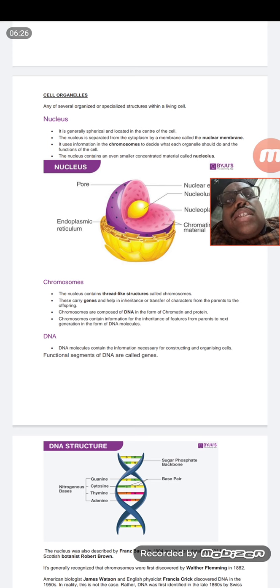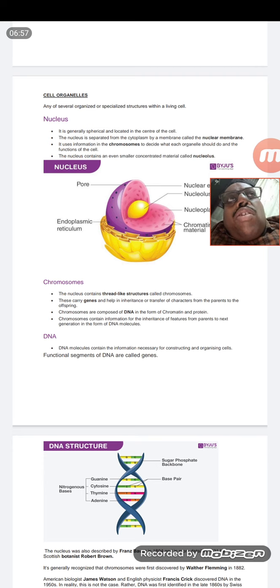The first cell organelle that is present is the nucleus. Nucleus is called the brain of a cell. That means if the nucleus is not there, then the cell doesn't have control. And the nucleus has its own membrane. That means the nucleus itself is covered with a membrane which is called the nuclear membrane. And inside the nucleus we have the genetic material, which we call DNA.